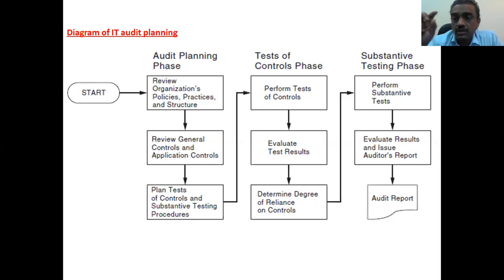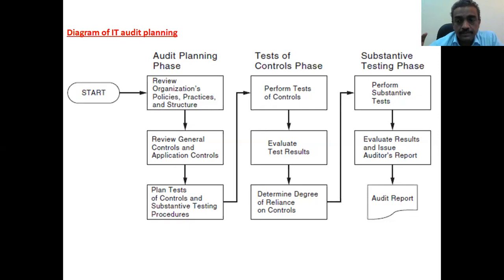What is the IT audit objective? For example, if you are auditing Oman LNG, I am going to audit the financial department of Oman LNG: sales order processing, trial balance processing, ledger processing or journal processing.